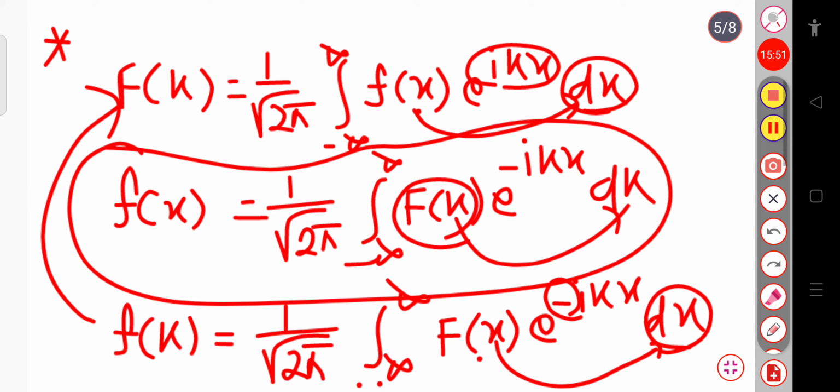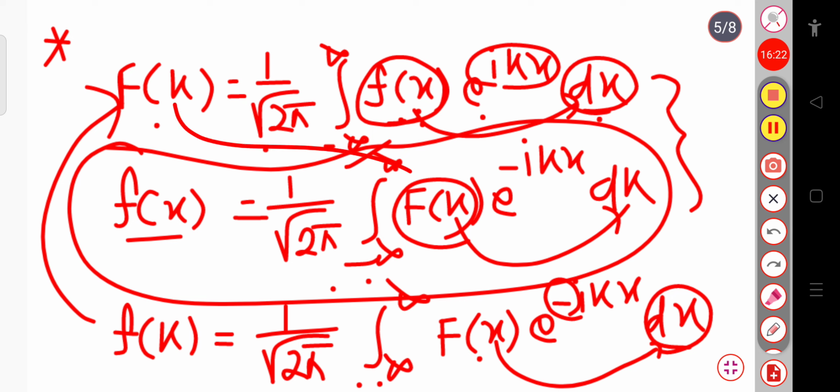But just try to remember these two expressions: f of k equal to 1 by root over 2 pi integration from minus infinity to plus infinity of f of x exponential ikx into dx. This is the Fourier transform of f of x, and if I want the inverse Fourier transform of this function, then f of x equals 1 by root over 2 pi integration from minus infinity to plus infinity of the transform f of k into exponential minus ikx, and because of this k, I have to integrate with respect to dk.